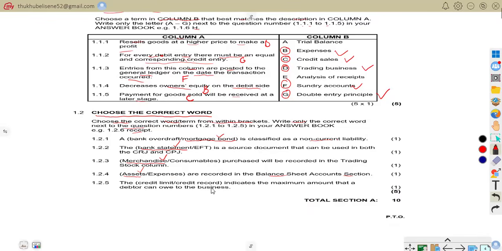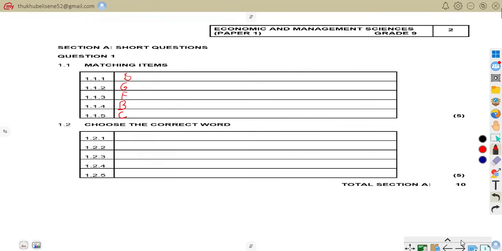1.25, the dash indicates the maximum amount that the debtor can owe to the business. So we have credit limit, credit record. The correct answer there is credit limit. We know very well that the credit limit is the maximum amount the debtor is allowed to owe a business. So that is that. This is the end of our section A. Now let me go to the answer book and write those answers.